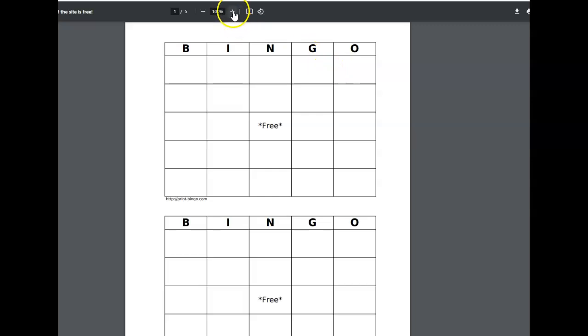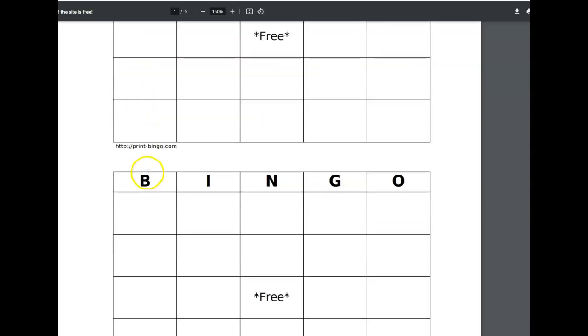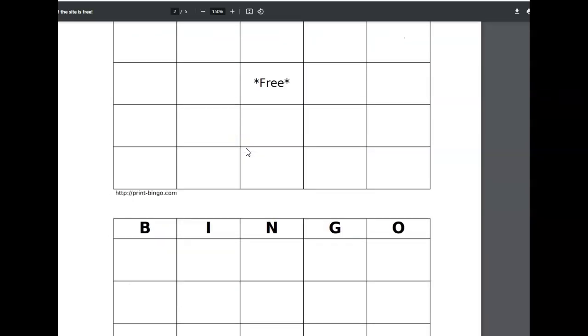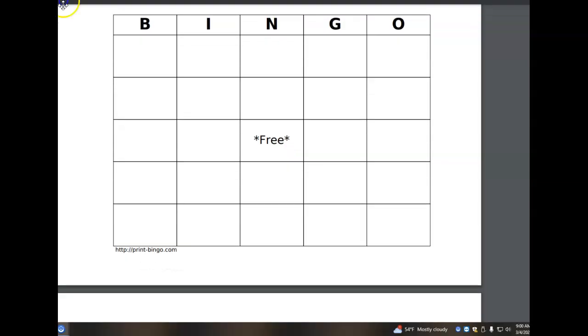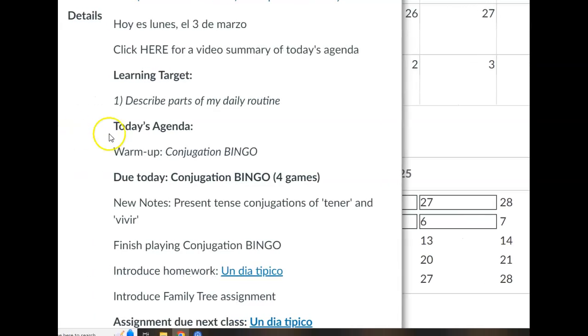We are going to play 4 games. 1 game completely dedicated to AR verbs, 1 game completely dedicated to ER verbs, another game for IR verbs, and then our 4th and final game is a mix. So if you've been absent, please don't just write absent and say that, oh, I don't need to make up what I missed. No, you need to do what you're doing right now, which is to watch the daily agenda video, take a look at what you missed, and make it up.